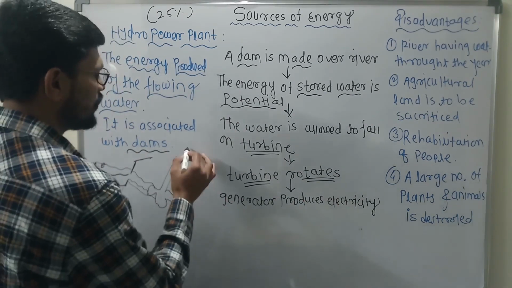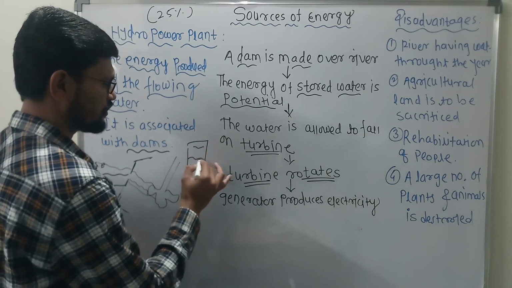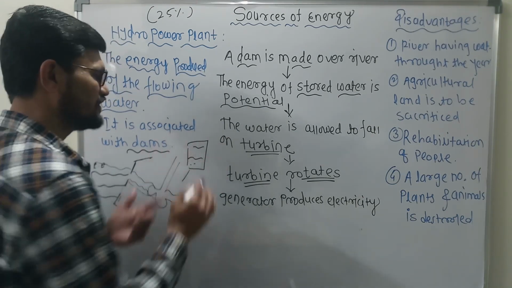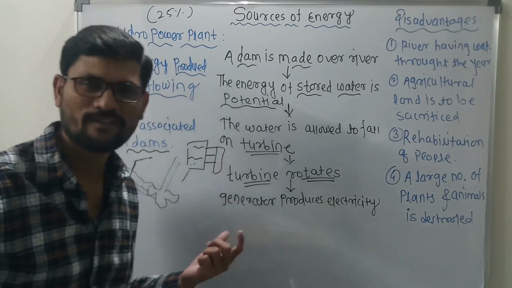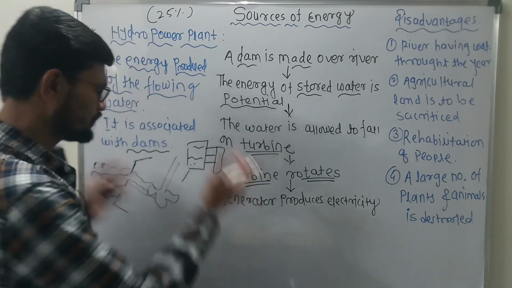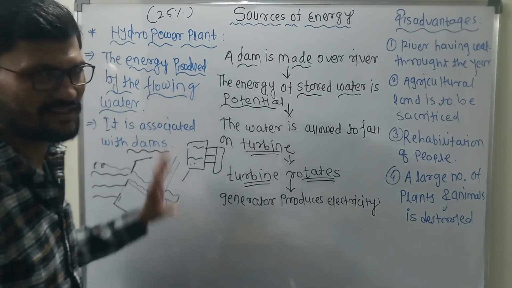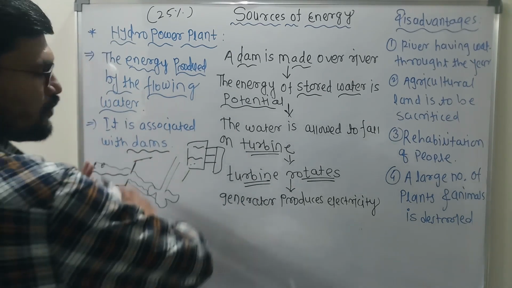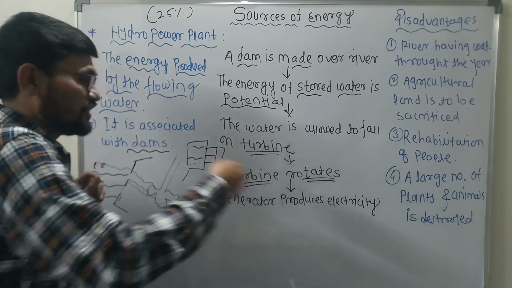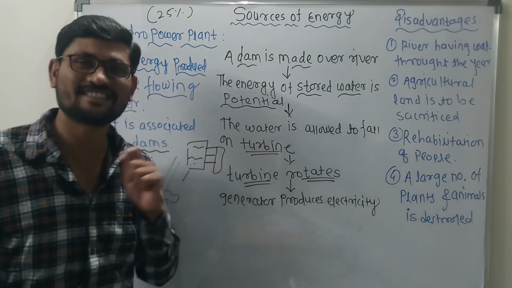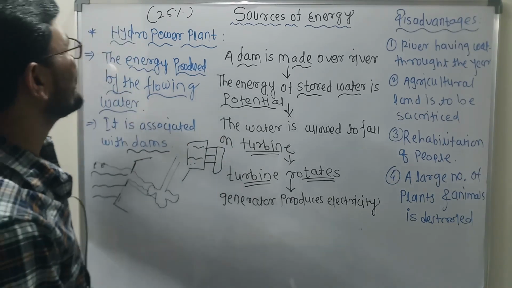Now where is the generator? Obviously there is a house built nearby, and there some connections are taken out, and this generator produces further electricity. Clear? Here we are getting the electricity. This is the actual picture. I am telling you, this is not a perfect diagram. You just refer to any textbook, you will find the exact diagram of this. But overall, the picture is very much clear to all of you. Clear, Babu? So the turbine starts rotating and it generates the electricity. Clear? This type of plant is called the hydropower plant.